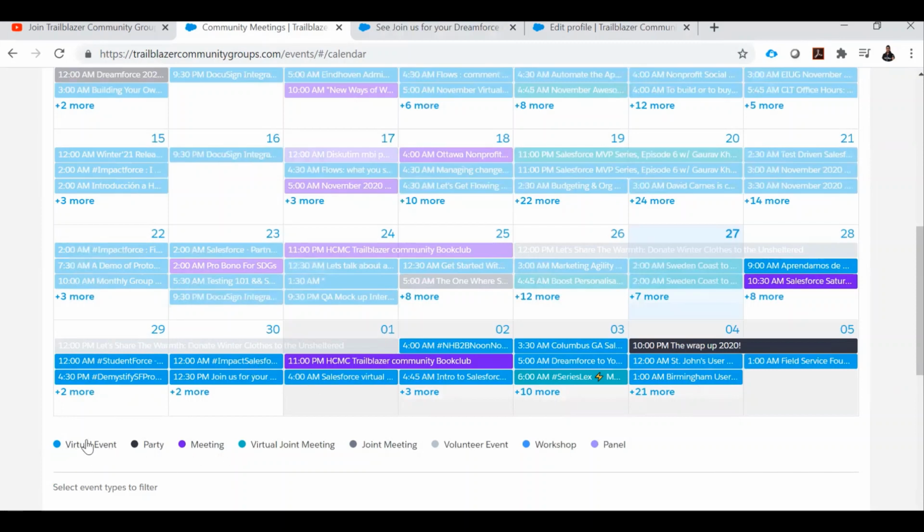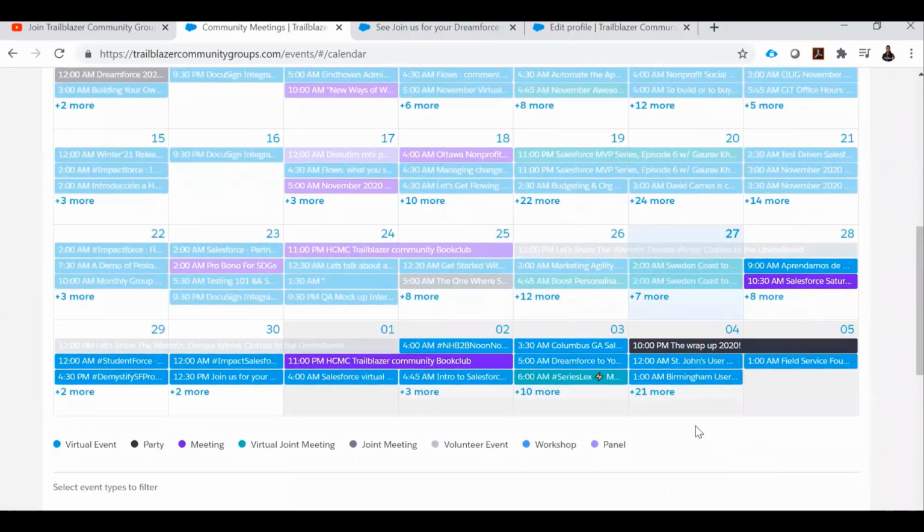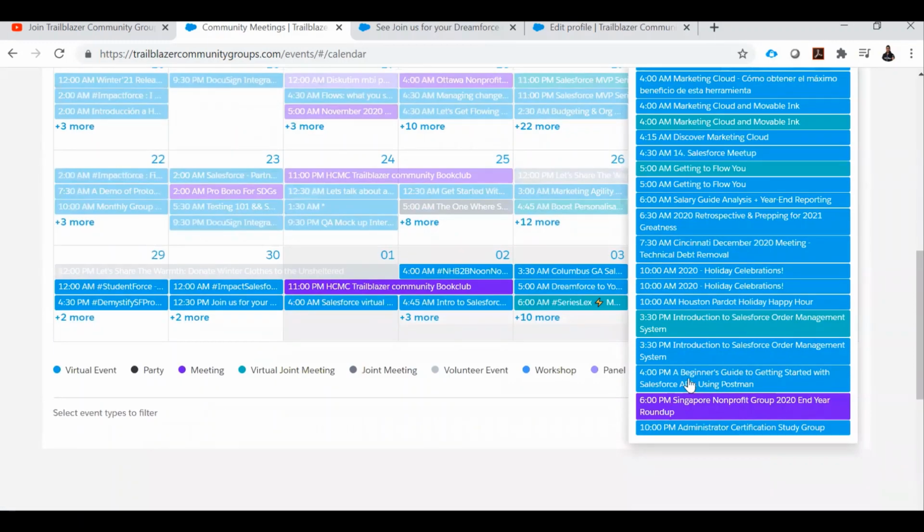If it is a virtual event, it will be displayed in this particular color. If it is a party or meeting, that color code also appears in the calendar view. As I mentioned, I am a developer group leader in Bella Vista. I am organizing one of the events on December 4th, 4 p.m. Sydney time. The event is called the Beginner's Guide to Getting Started with the Salesforce API using Postman.